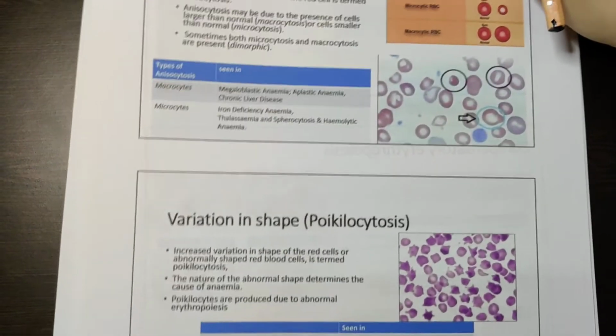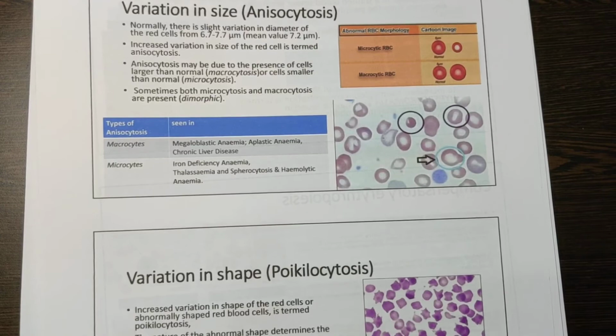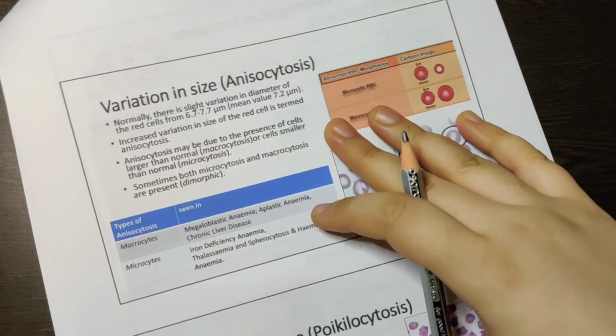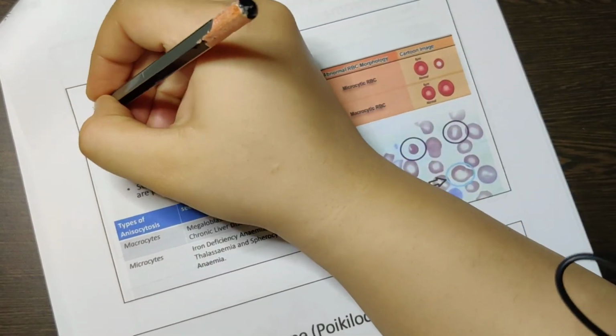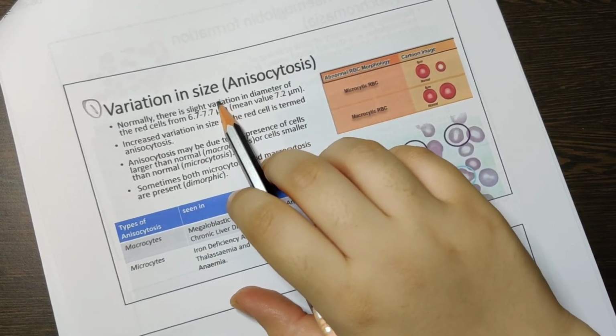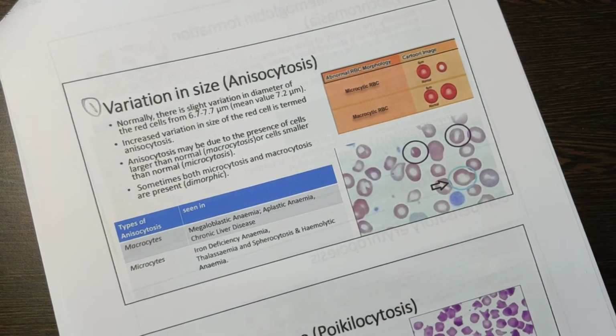Now coming to the next topic. Why do we check blood films? We check blood films for various reasons. Now we will see what changes we can see. Number one is variation in size. It is also known as anisocytosis.